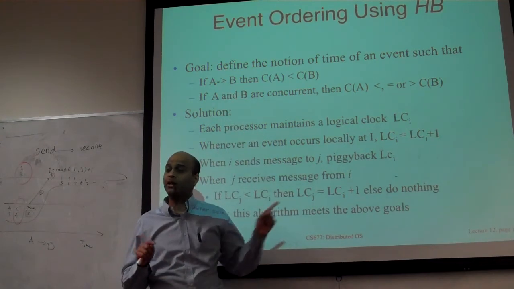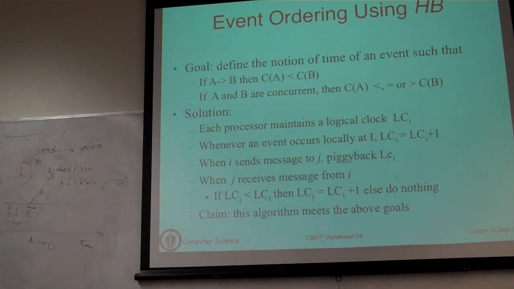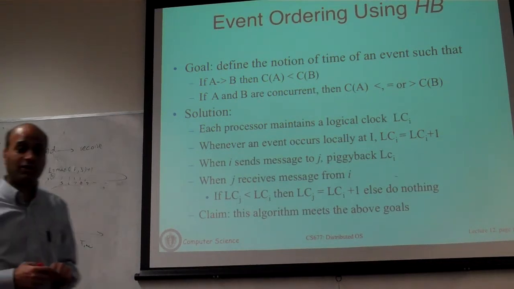We have only managed to come up with a clock algorithm that goes in the forward direction, which says that I will ensure that if some event has happened before another event, it will always have a smaller timestamp. I'll show you an algorithm in the next slide that will do what you're asking. So a good observation: if you just compare these, you may draw the wrong conclusion. And it will be a wrong conclusion because this algorithm doesn't claim to allow you to compare clock values and derive the relation. That is what you really want in the end, but we haven't gotten there yet.